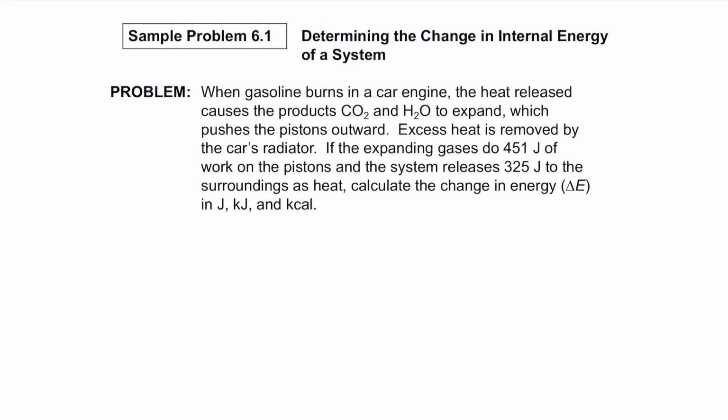So here what is given? When gasoline burns in a car engine, the heat released causes the products CO2 and H2O to expand, which pushes the piston outward. So we remember that here the piston is being pushed outward, where the system does work on the surroundings. So work is done by the system. Excess heat is removed by the car's radiator. If the expanding gases do 451 joules of work on the pistons, and the system releases 325 joules of energy to the surroundings as heat.